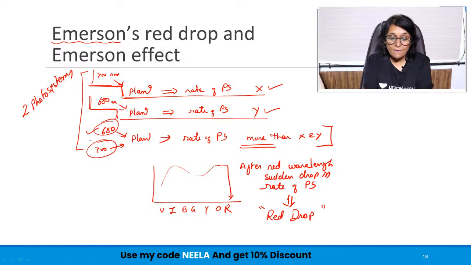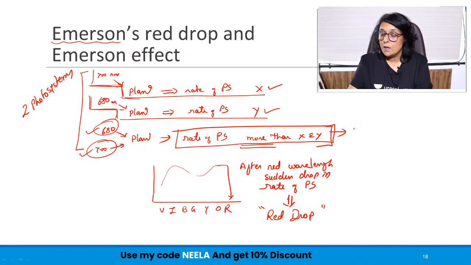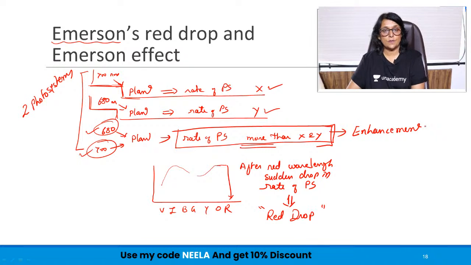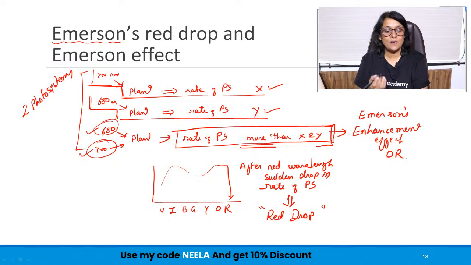When both the wavelengths were provided simultaneously, the rate of photosynthesis was higher. This was called enhancement in photosynthesis, and it was given by Emerson. So it was called Emerson's enhancement effect, or it is also known as simple Emerson effect.